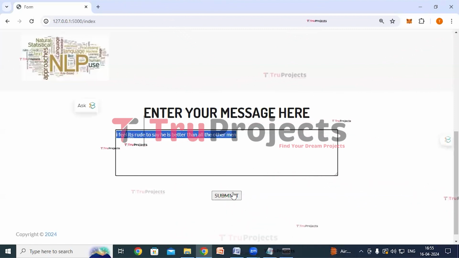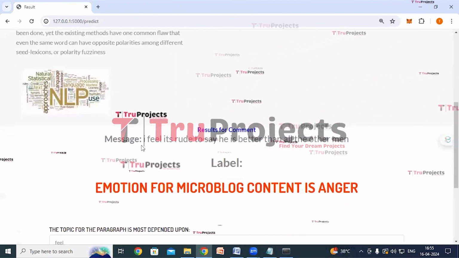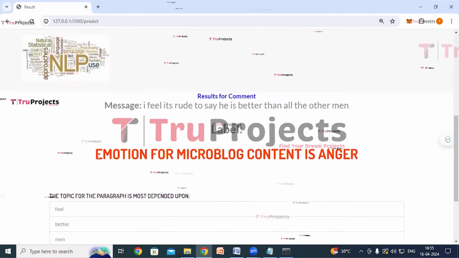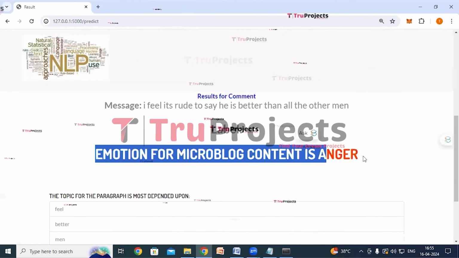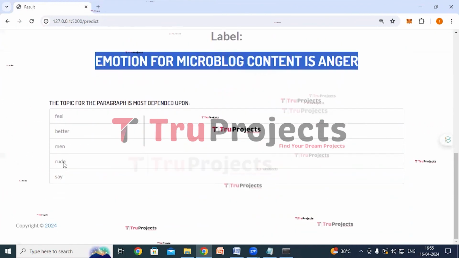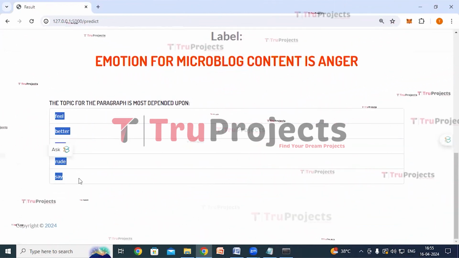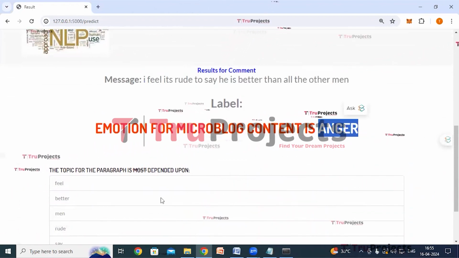I have entered this message. Now click on the submit button. This is the message entered. And here we can see the label, that is, emotion for microblog content is anger this time. And based on these words, the application has detected the emotion in this message as anger.